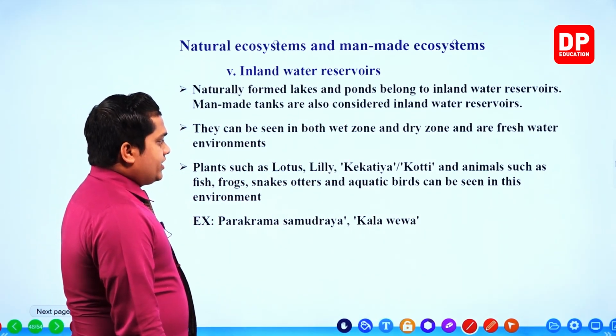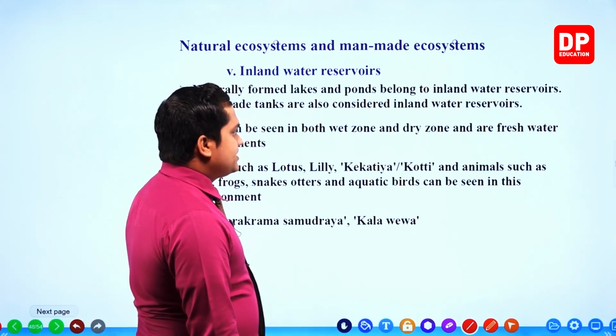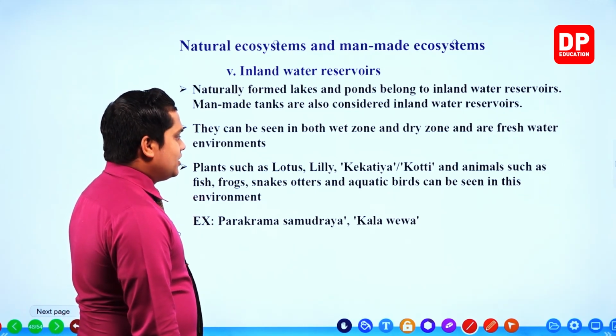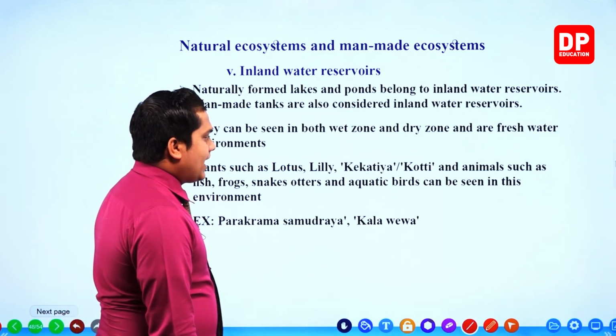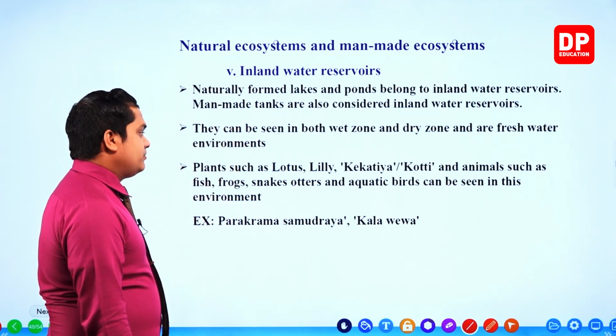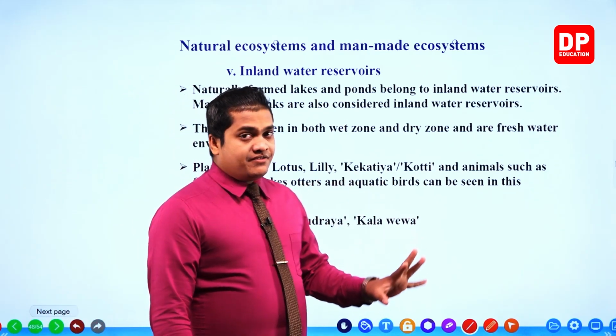Plants such as lotus, lily and kekatiya, and animals such as fish, frogs, snakes, otters and aquatic birds can be seen in this environment. So as you can see here, there is a vast difference.